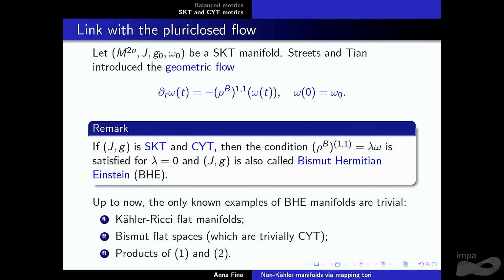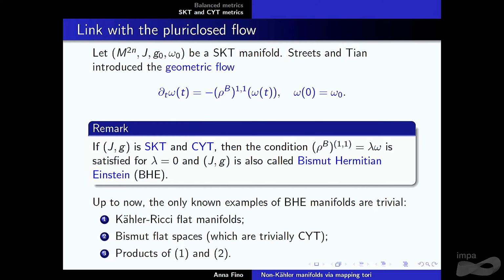And the idea is similar to the usual Ricci flow. The only difference here is that, of course, if you take the Ricci form of the Bismut connection, this is not of type (1,1). So you consider the (1,1) part of the Bismut Ricci form, and you evolve in that way. There was that condition that I mentioned later. So essentially, one can ask for a static solution, right? When the (1,1) part of the Ricci form of the Bismut connection is proportional to the metric.